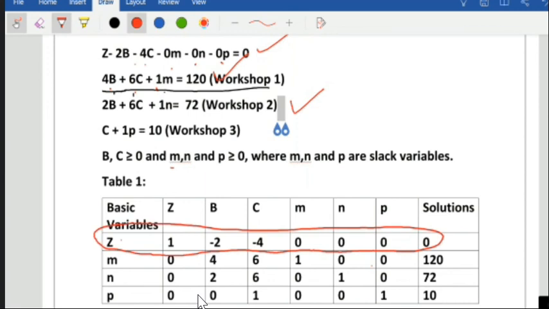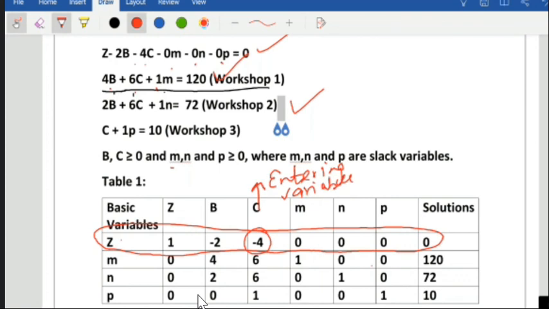See, the most negative is minus 4. So this is the entering variable.